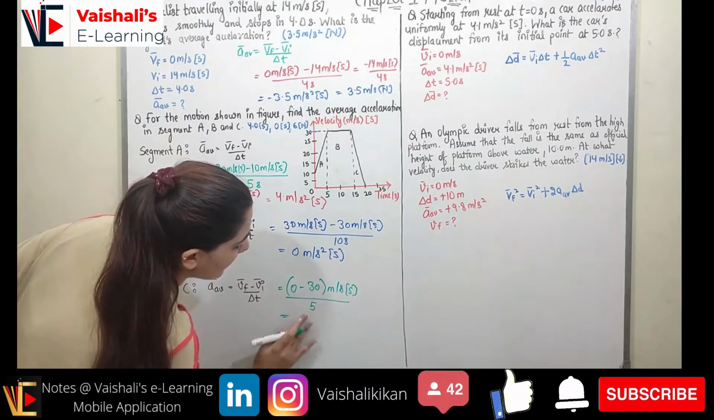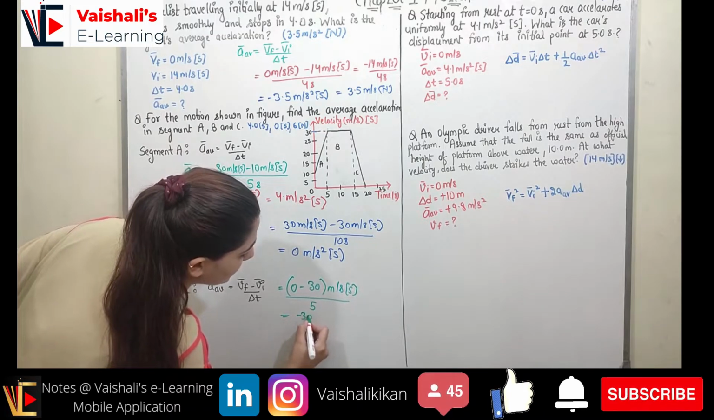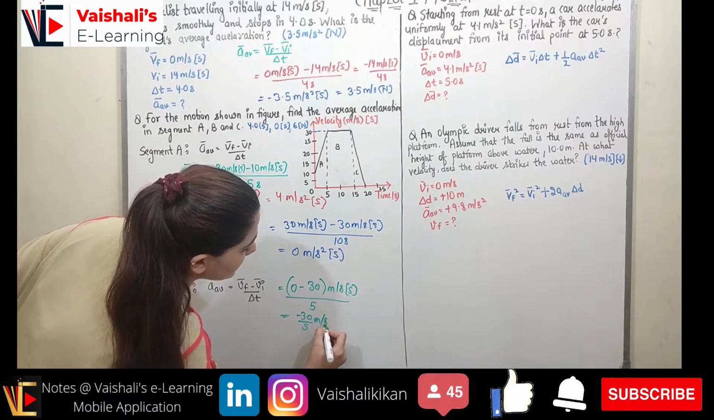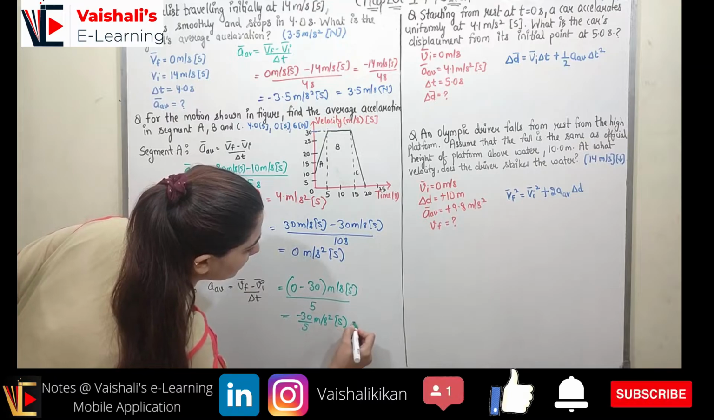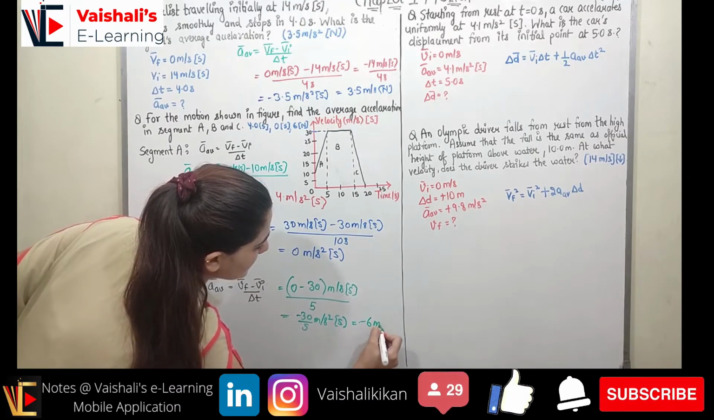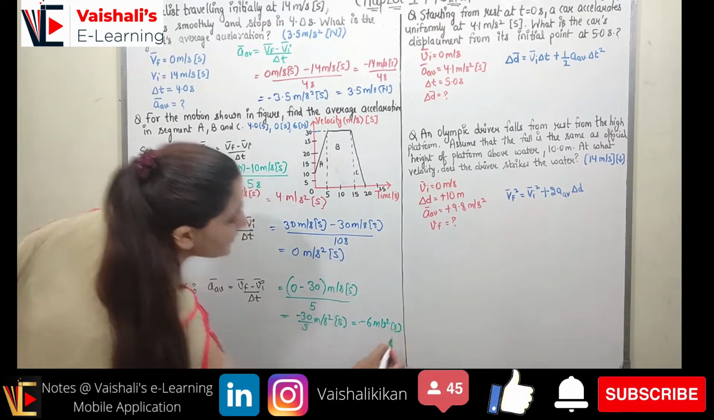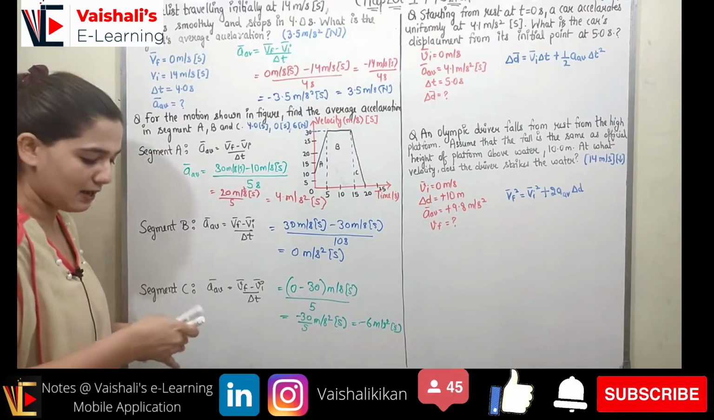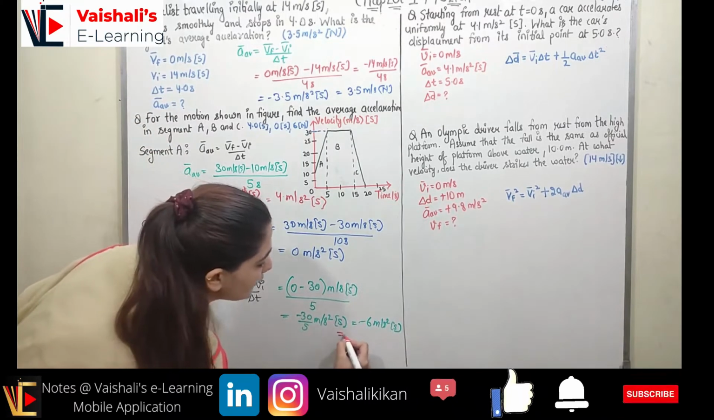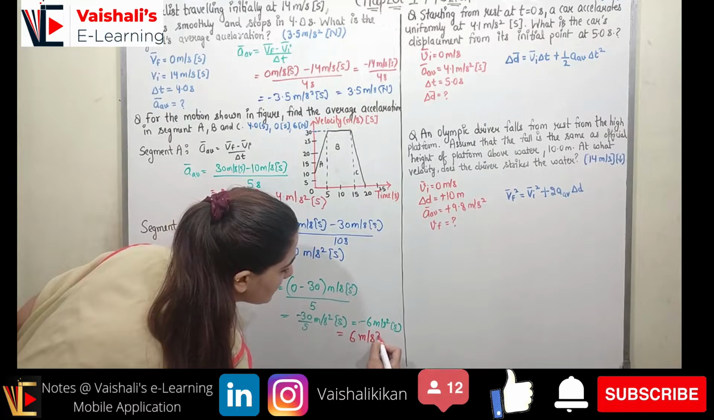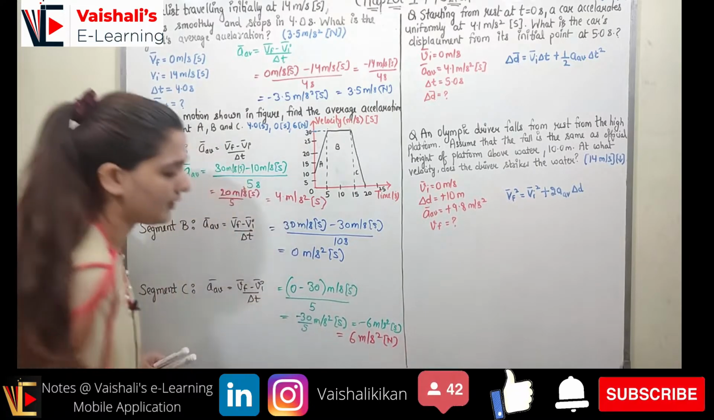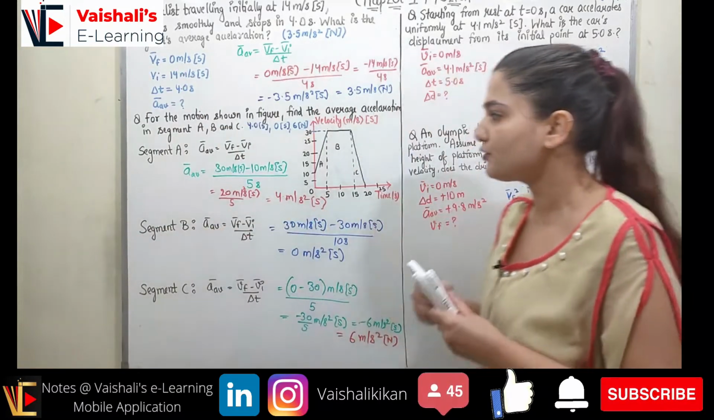So when we have minus 30 divided by 5 meter per second square in south, it will be equal to minus 6 meter per second square in the south. So now minus of south, again it will represent the north, so I can represent 6 meter per second square in north direction. So this is how we can solve the two questions.